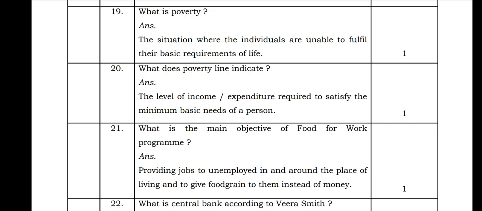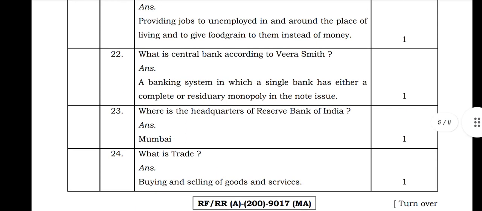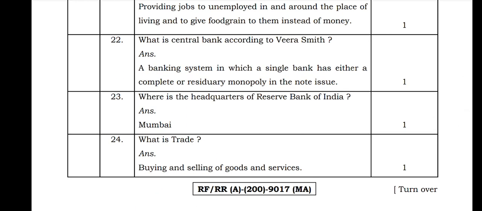The next question they asked is: what is the main objective of the Food for Work program? Providing jobs to the unemployed in and around their place of living and giving them food grains instead of money is the main objective of the Food for Work program. Next, what is central bank according to Vera Smith? A banking system in which a single bank has either a complete or residuary monopoly in the note issue is known as the central bank according to Vera Smith.